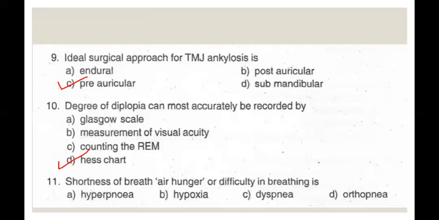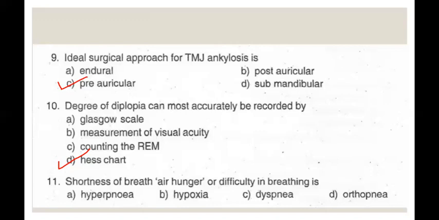Coming to the other options, Glasgow scale is for diagnosis of head injury. Option B, measurement of visual acuity, is especially for the optic nerve. And option C, counting REM, that is rapid eye movement, is for sleep disorder.